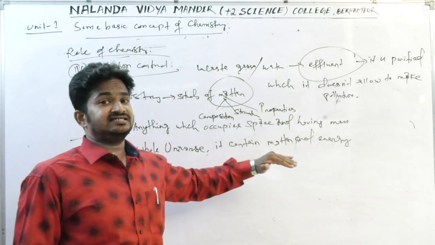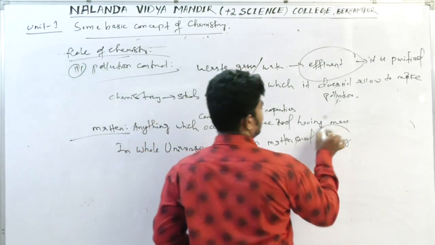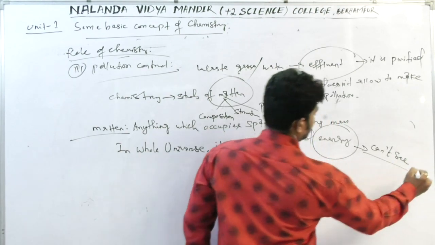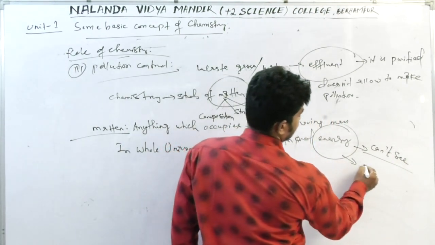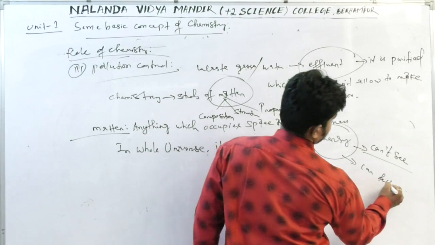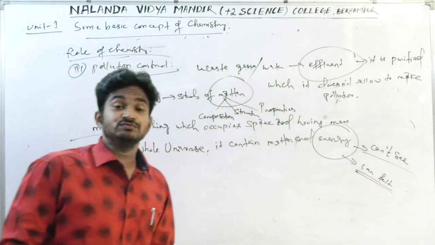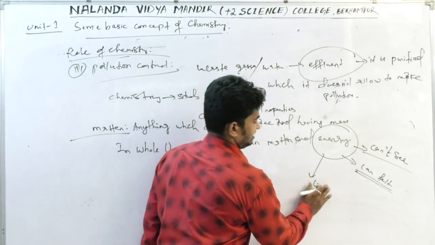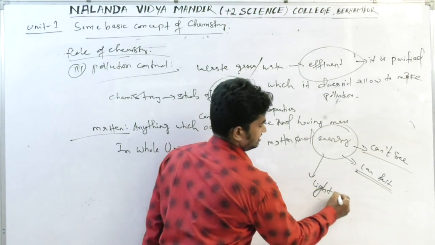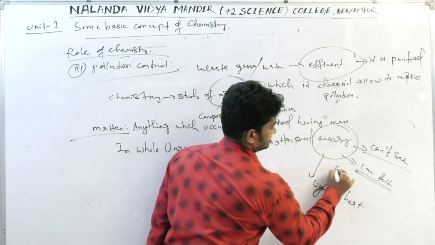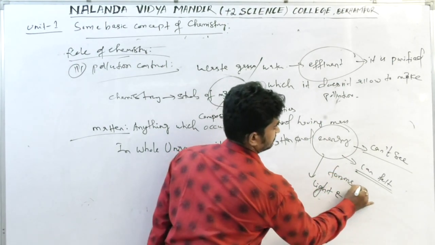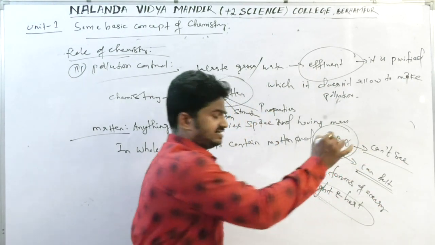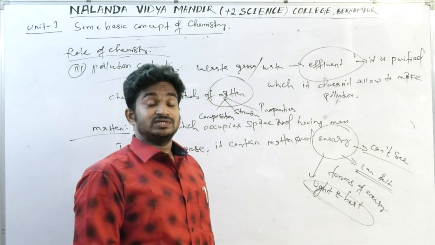We can't see energy, but it can be felt. The forms of energy are light and heat. We can feel this light and heat, but we can't see the energy.